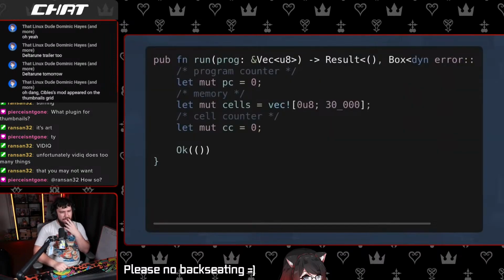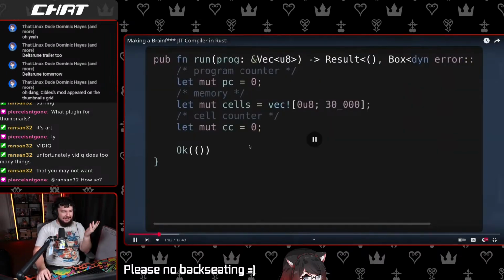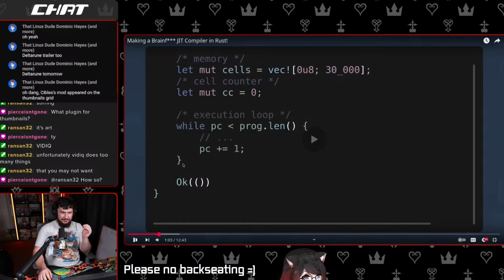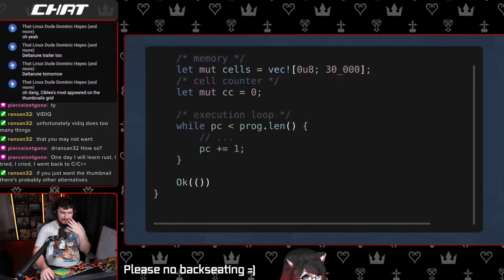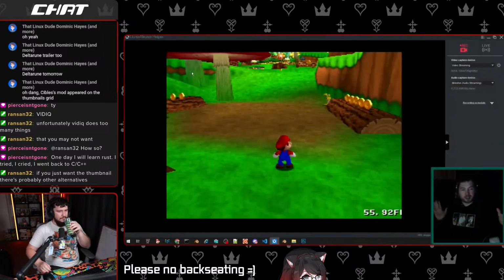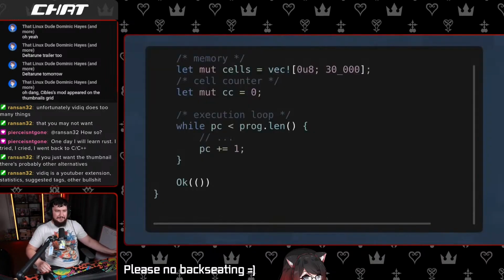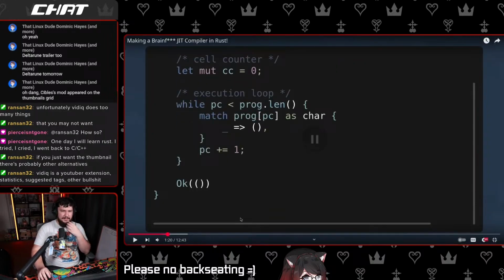With that out of the way, it's time to create our main execution loop. The most basic logic is obviously move to the next operation, which can be implemented by increasing the program counter by 1. This is also how you implement no-op. Brainfuck is more than no-op, so let's implement some real operations as well.